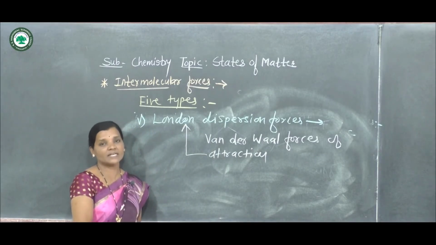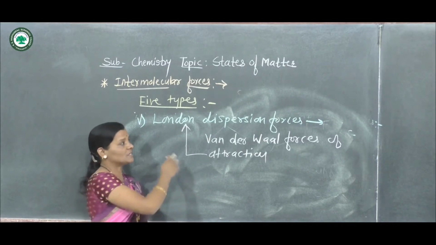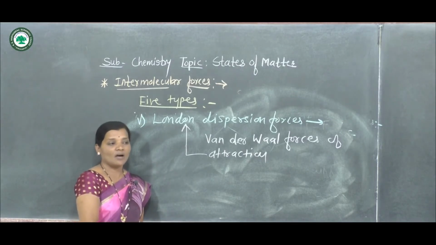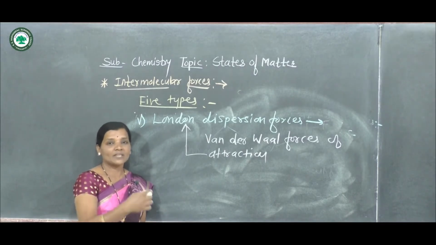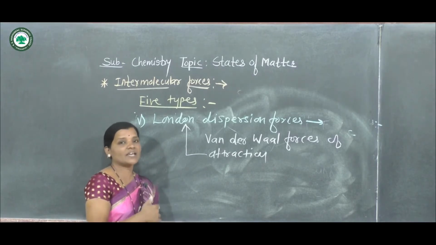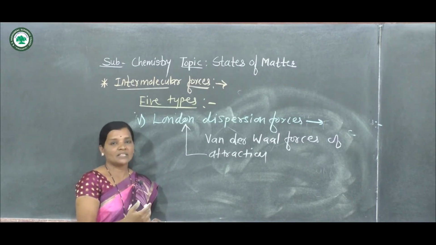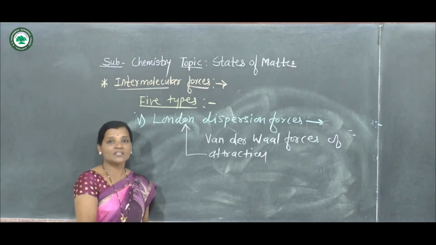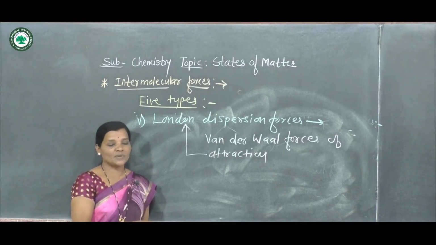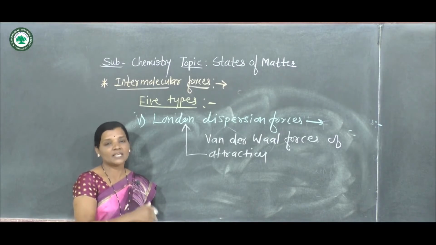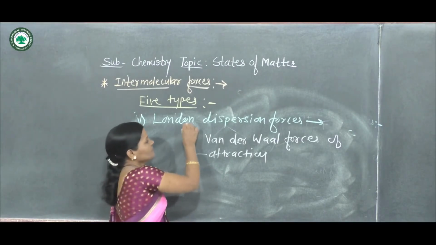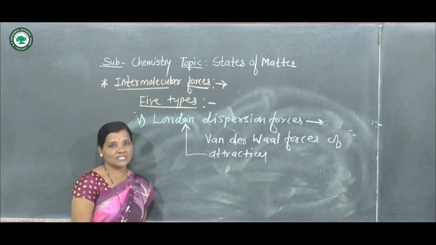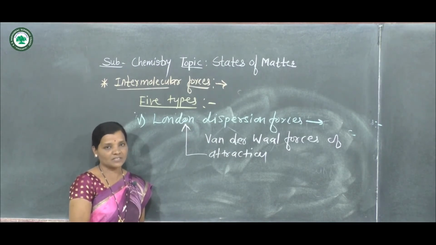Because in 1930, a scientist named London first observed that the interactions shown between noble gases are due to some forces of attraction, and so these interactions between noble gases were first explained as London dispersion forces in 1930 by London.